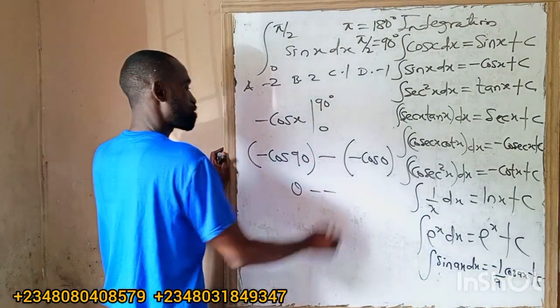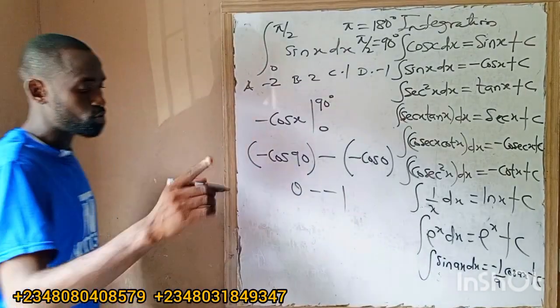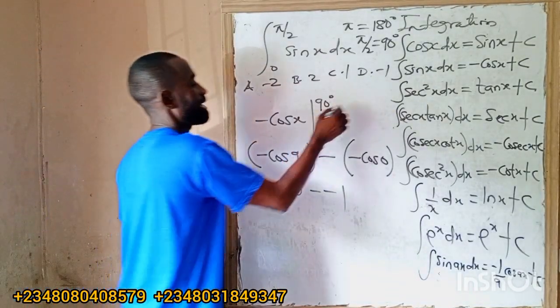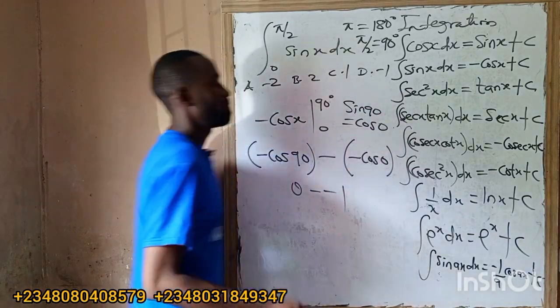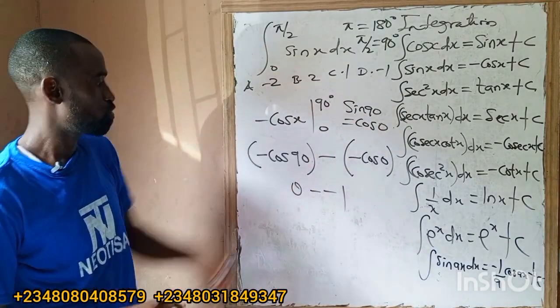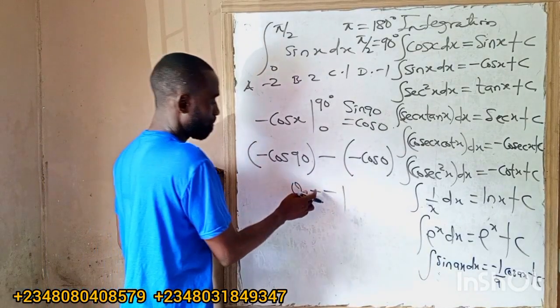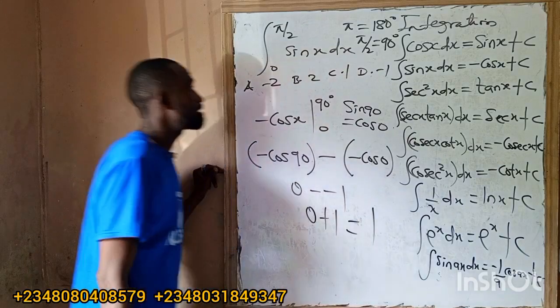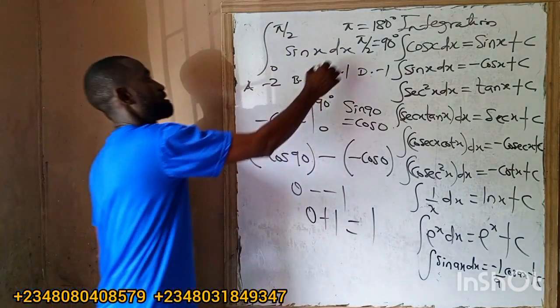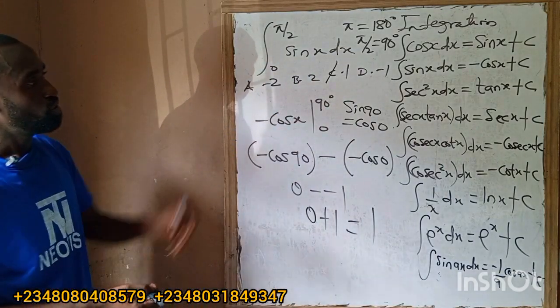What is cos 0? Cos 0 is 1. Sin 90 equals cos 0, which is 1. Sin 90 is 1, cos 0 is 1. So I'm having minus, minus 1, so plus 1. The answer is 1. Option C. Okay, so we can have this one under definite integral.